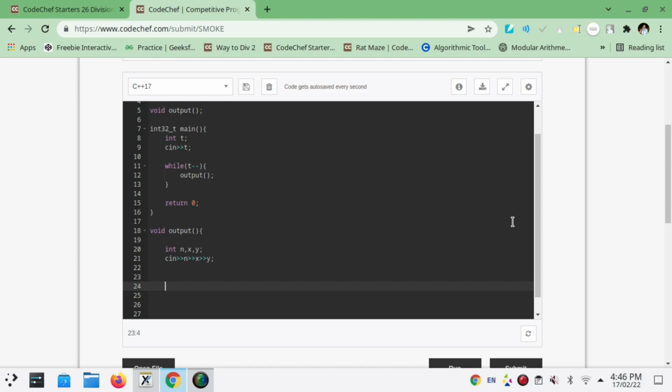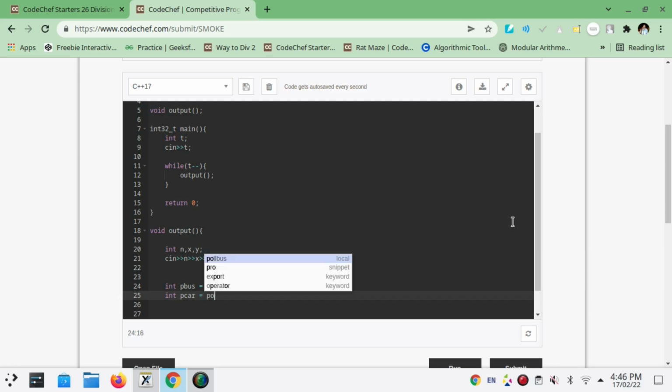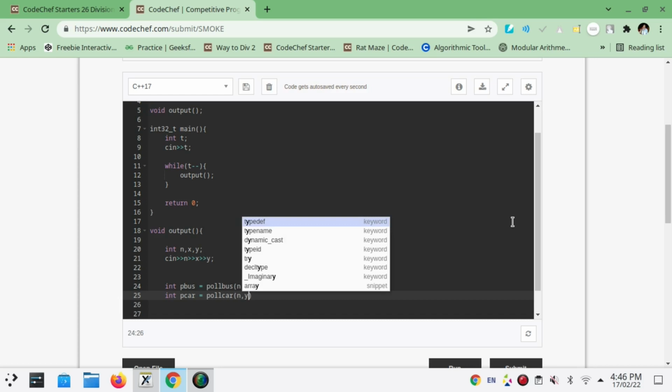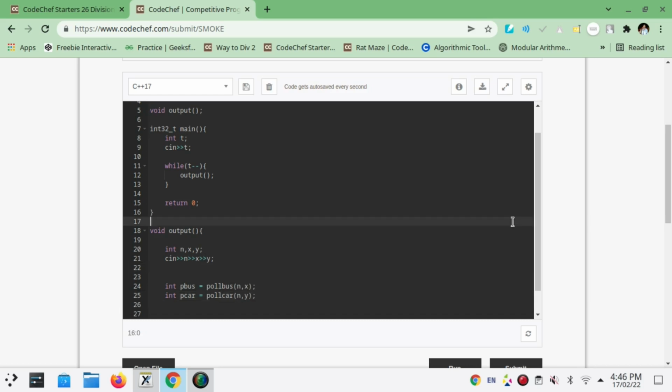So let's declare int p bus. It will give us the pollution caused by bus. We will be declaring a function and passing the values of n and x to it. In the same way, we are declaring a variable int p car equals pol car. It will give us the pollution caused by car. We will pass y. Now we will be declaring these functions.